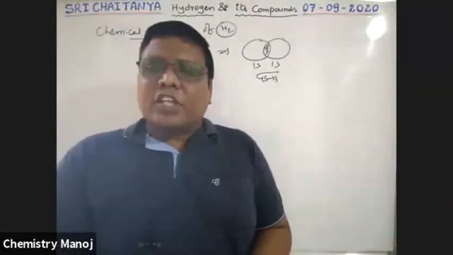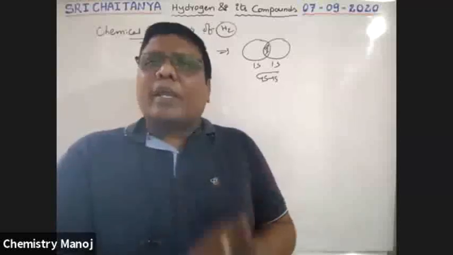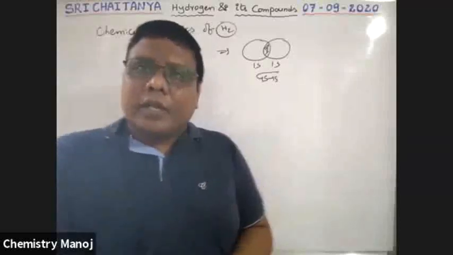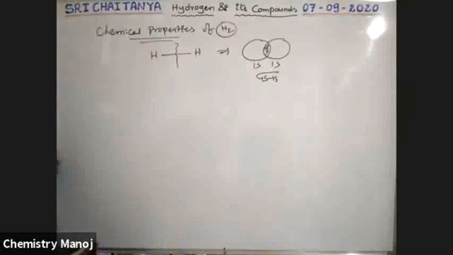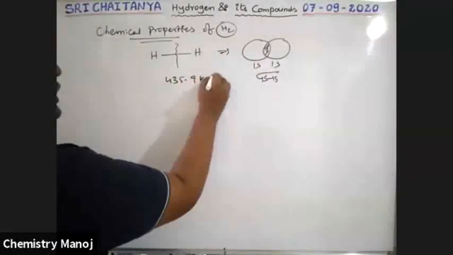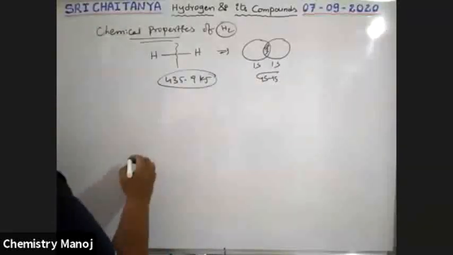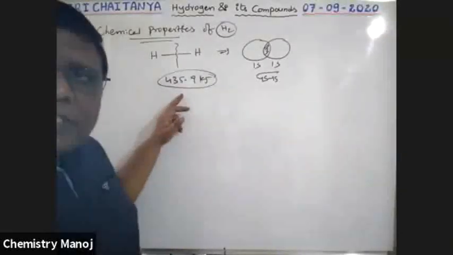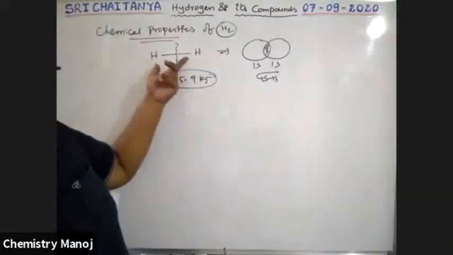Otherwise, reaction is not possible. That means there should be a bond breaking requirement. That is how much energy is required: almost 435.9 kilojoules of energy per mole is required. That is a very high amount, boys. That is why hydrogen is not easy to break.